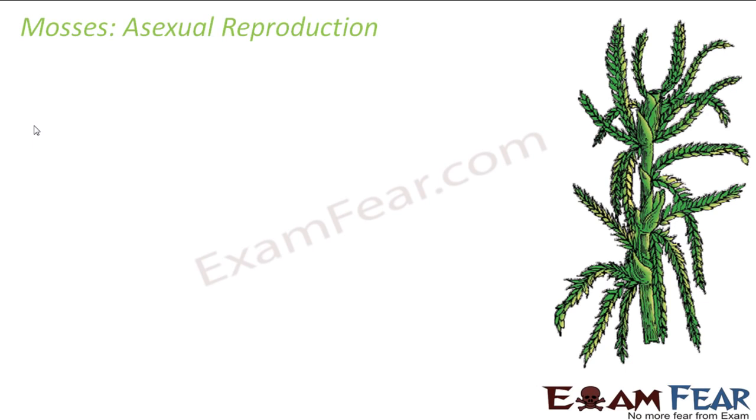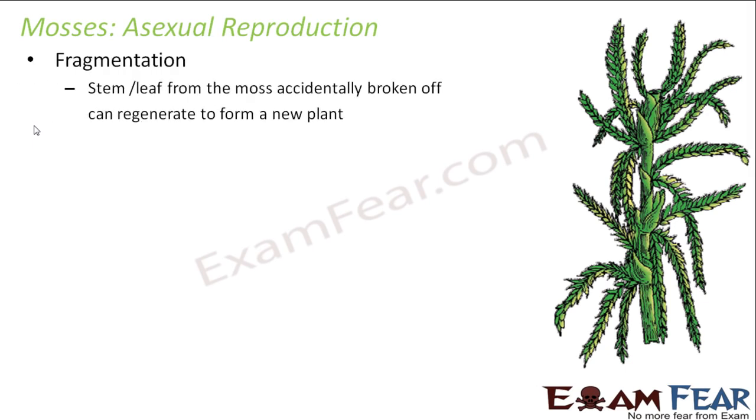So now let us look at the reproduction in case of moss. If I talk about asexual reproduction, even here fragmentation happens where stem or leaf from the moss accidentally breaks off and can regenerate to form a new plant. So any part of the plant, if it comes out of the plant, it can give rise to a new plant, and that is the concept of fragmentation.